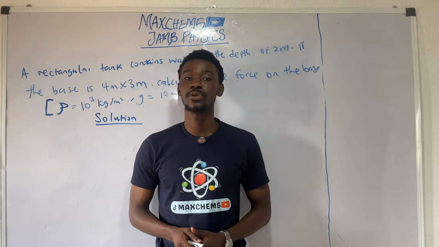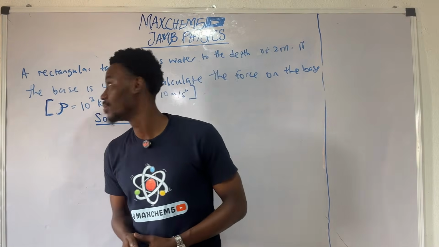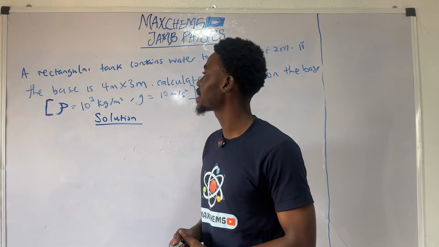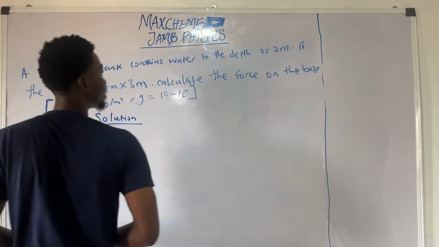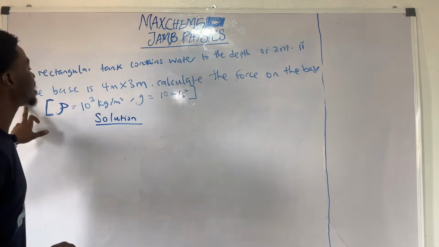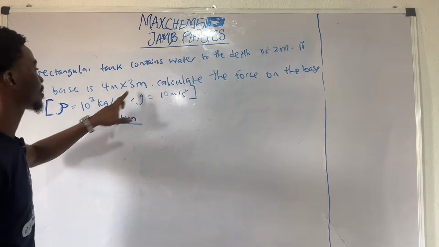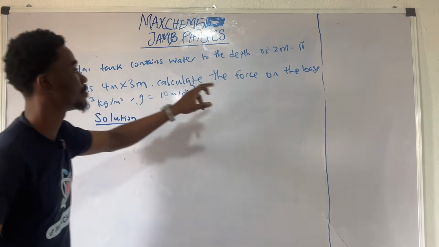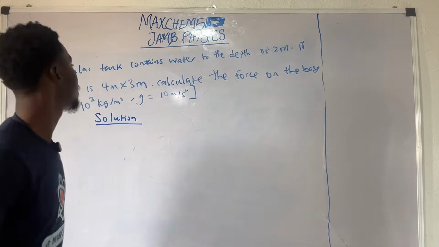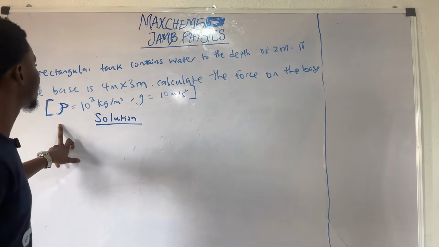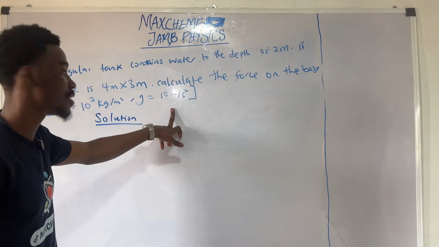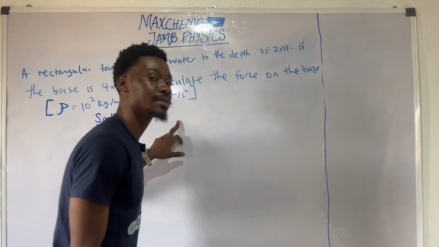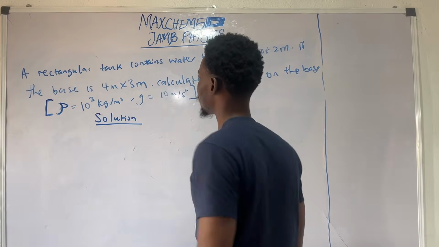Welcome back to another video on fluids and pressure. So here we have a rectangular tank that contains water to the depth of 2 meters. If the base is 4 meters by 3 meters, calculate the force on the base. The density of water is already given as 1000 kilogram per meter cube and the acceleration due to gravity as 10 meters per second square. So how do we solve a question like this?